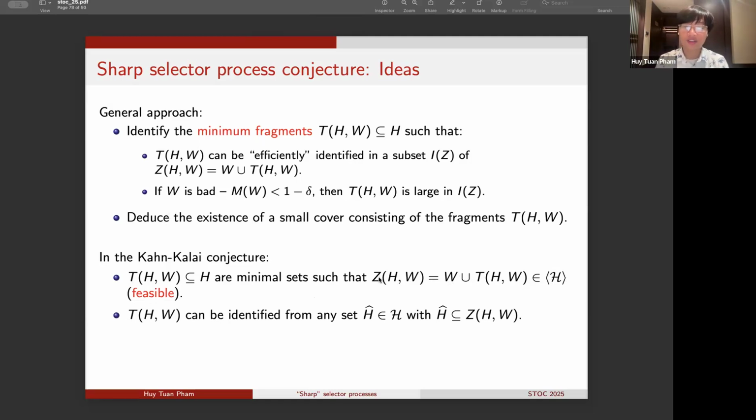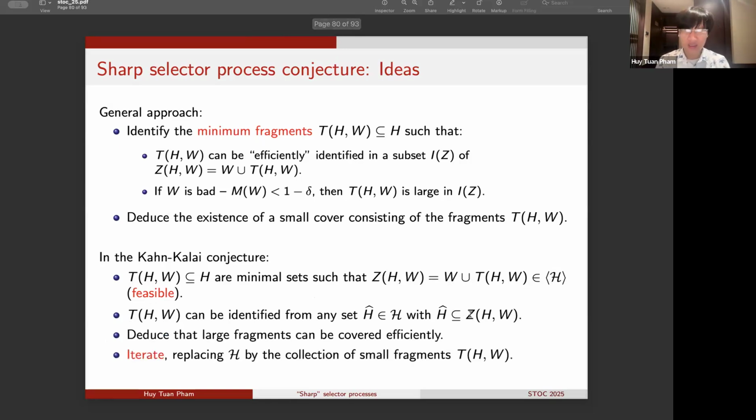So we can use this contrast between W and Z in order to efficiently identify this fragment T of H and W inside the set Z. And the last key idea in the proof of the Kahn-Kalai conjecture is that we then need to iterate this procedure a logarithmic number of times.